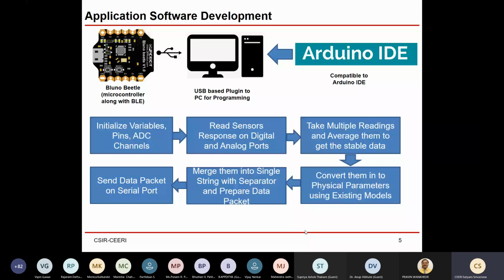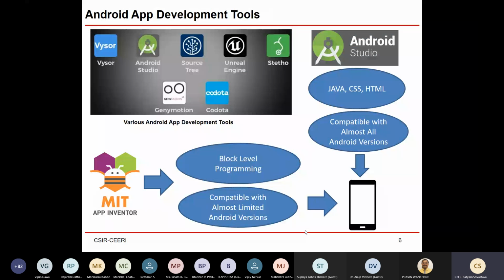Okay, so if we talk about Android app development tools, there are so many of them. Visor, Android Studio, Source Tree, so many are there. But there are 2 very famous ones, which I already told you. First is Android Studio, second is MIT App Inventor. MIT App Inventor offers you block level programming, and Android Studio offers you Java, CSS, and HTML based programming.